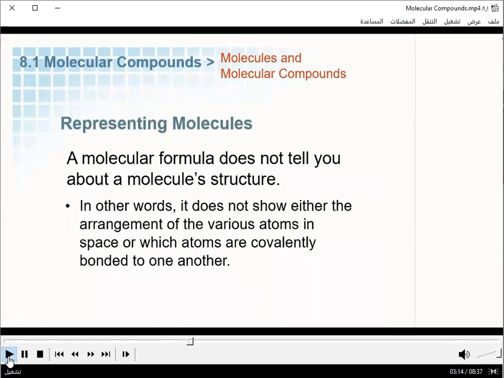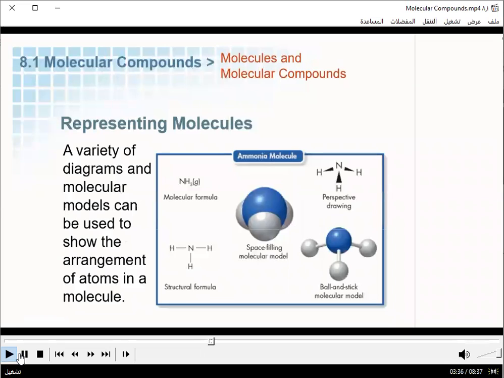While molecular formulas do tell us the number of atoms in a compound, they don't indicate the actual 3-dimensional structure of a molecule. The formula H2O tells us 2 hydrogen atoms and 1 oxygen atom, but we don't know exactly what's bonded to what or where in 3-dimensional space the atoms are located relative to each other. However, there are diagrams that do attempt to show the 3-dimensional structure of molecules. As you can see here in the slide, let me use my pen.